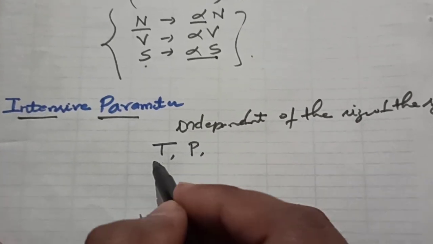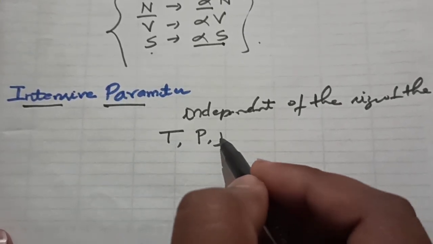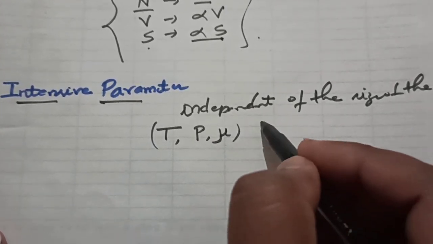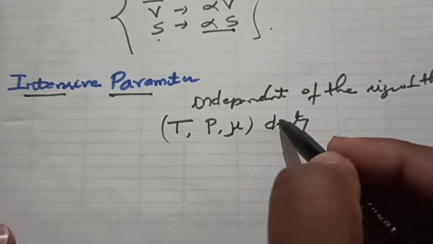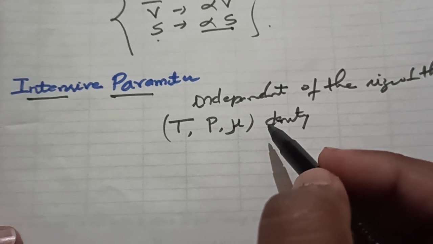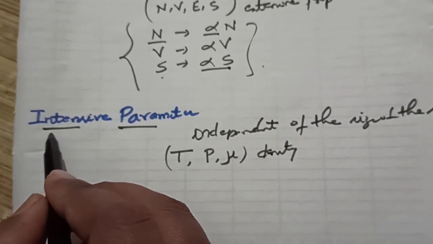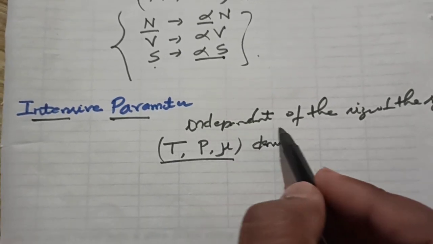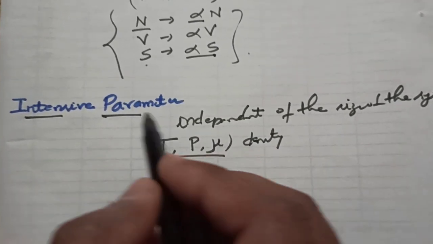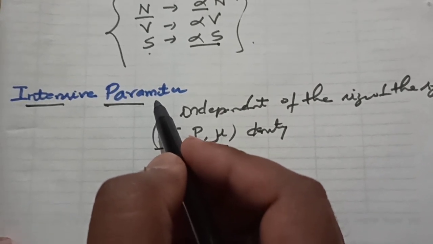For example, temperature, pressure, chemical potential, and density. These are the parameters which have the same value for all parts of the system, independent of the size of the system. These are called intensive parameters.